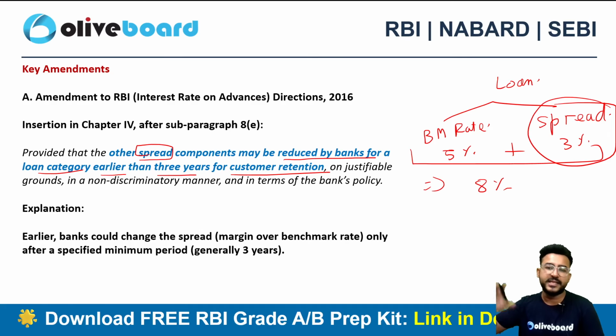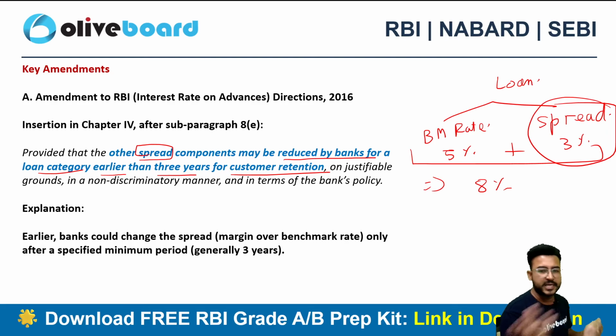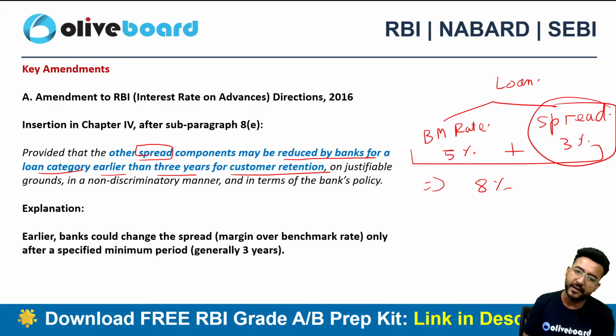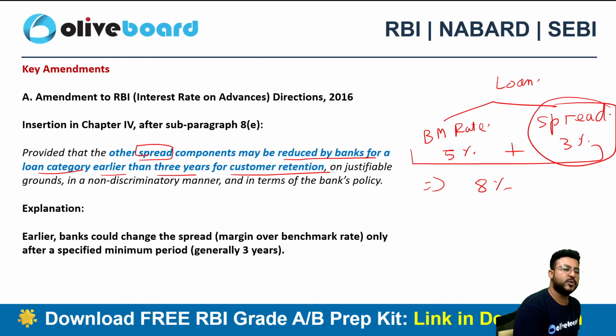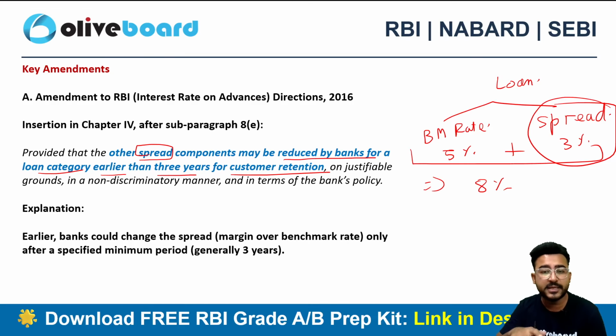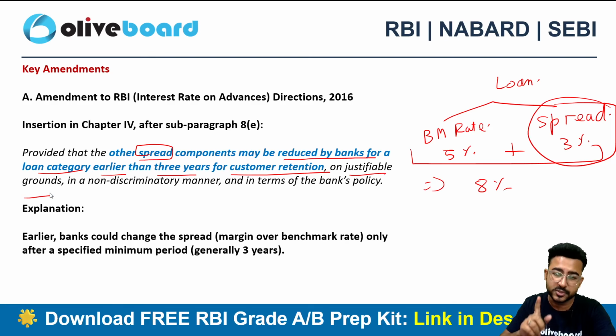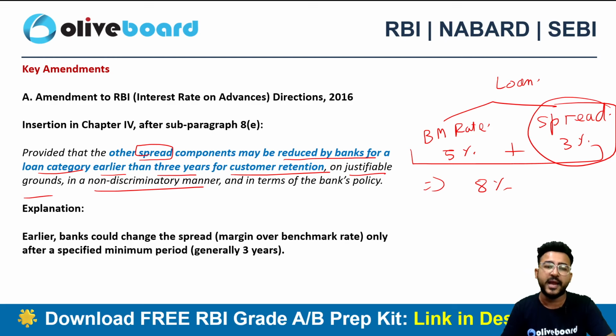If I can see that SBI Bank is charging much lesser spread as compared to HDFC Bank, I'll shift to SBI Bank, right? I just need to transfer my loan from HDFC to SBI Bank. Now HDFC Bank can also reduce the spread in order to retain the customer, but it should be on justifiable grounds. It should not be an act of favoritism. It should be based completely on justifiable grounds. So it should not be any kind of discriminatory practice, right?